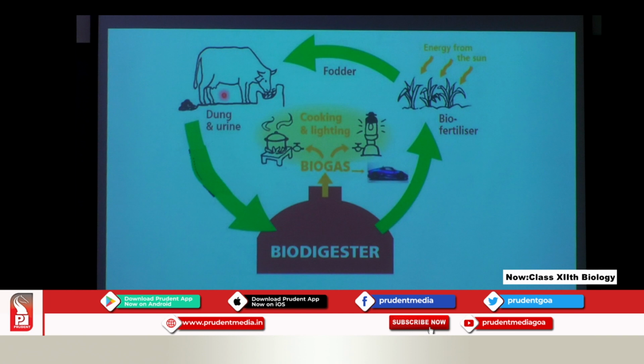The dung and urine are put in the biodigester. The biogas which is produced is used for cooking and for lighting, and the remaining fertilizer is used for the plants. Here the plants grow and are used by the animals as fodder, and then once again they give us dung. It is a cycle.